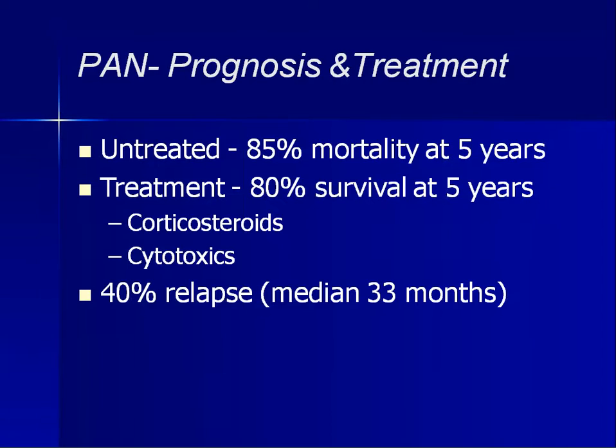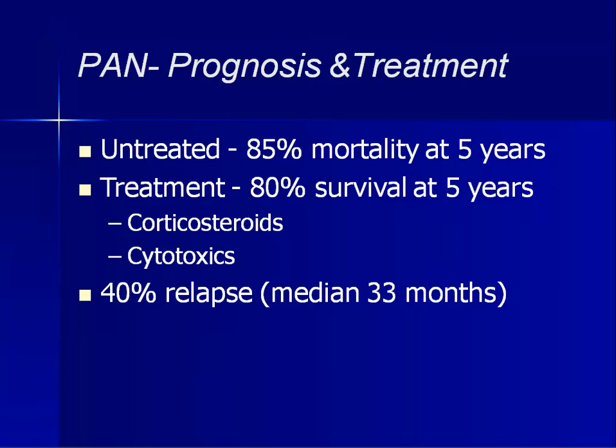So how is the prognosis and the treatment? If you don't treat the patients, then 85% of the patients will die within 5 years. The treatment should be corticosteroids and cytotoxics, and the survival rate is better, with 80% of the people surviving at 5 years when you give corticosteroids and cytotoxics. And a relapse rate of 40% is seen.